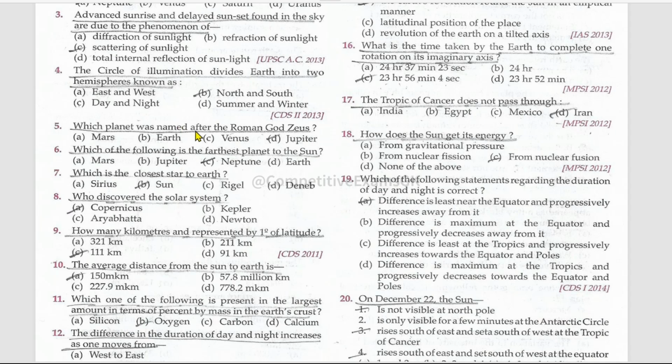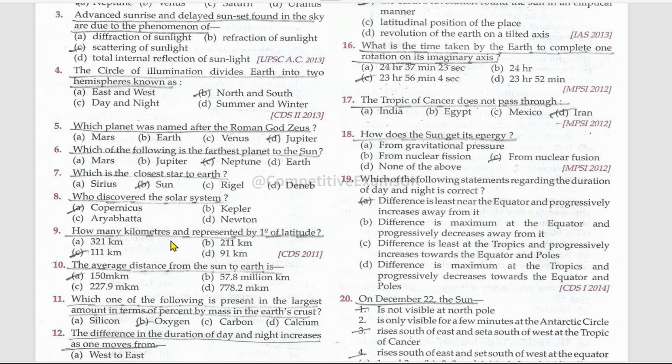Which planet was named after the Roman god Zeus? It is Jupiter. Which of the following is the farthest planet from the Sun? That is Neptune. Which is the closest star to Earth? That is the Sun. Who discovered the solar system? Copernicus.